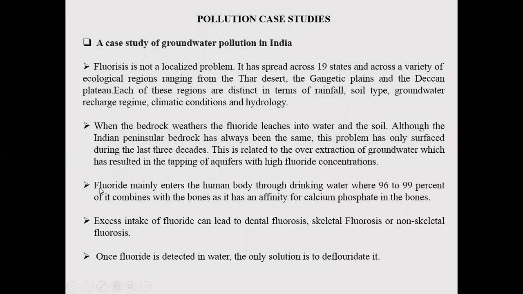Fluoride naturally enters the human body through the drinking water. 96 to 99% of fluoride combines with bones, as it has an affinity for the calcium phosphate in the bones, and causes different types of fluorosis. The disease caused by excess fluoride intake is known as fluorosis. There are three types of fluorosis: dental fluorosis, skeletal fluorosis, and non-skeletal fluorosis.